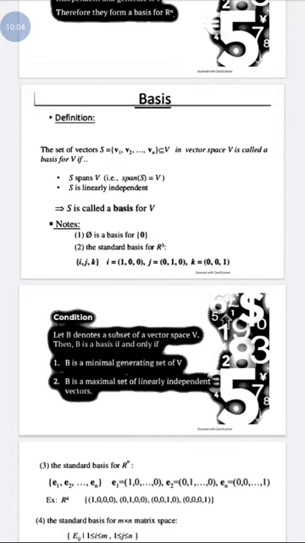The condition is that, let B denote a subset of the vector space V, then B is a basis if and only if B is a minimal generating set of V. It means the elements contained in B generate the space, and B is a maximal set of linearly independent vectors.